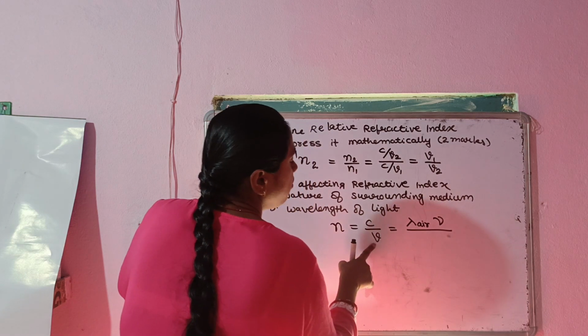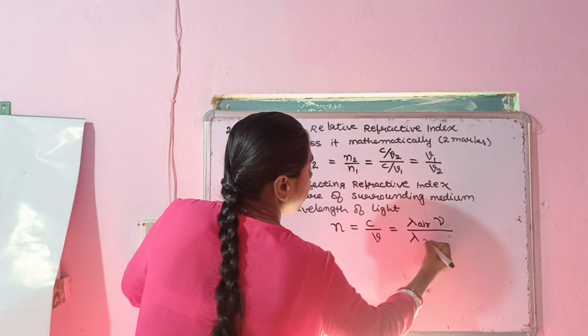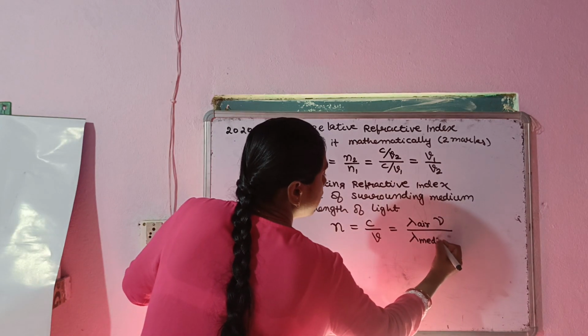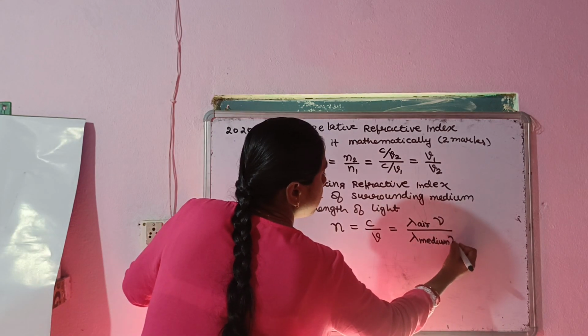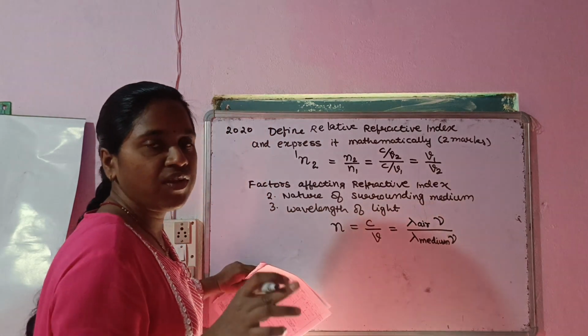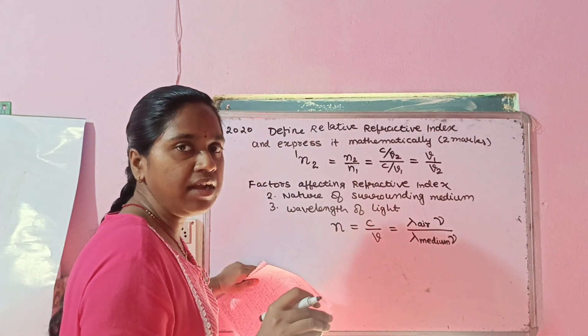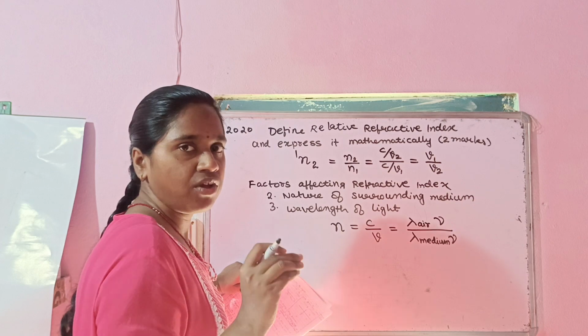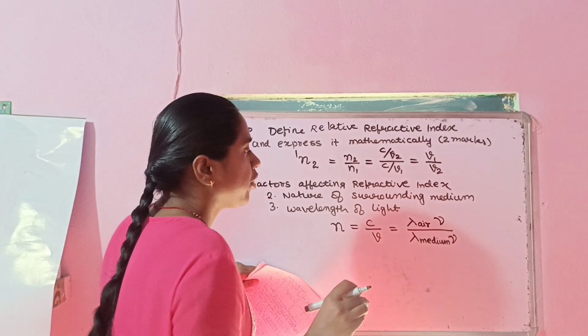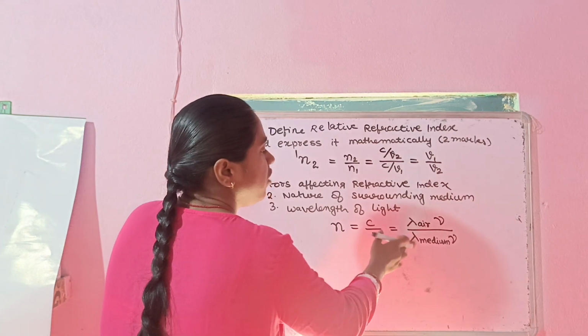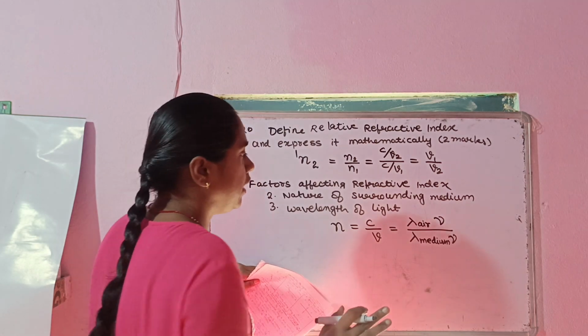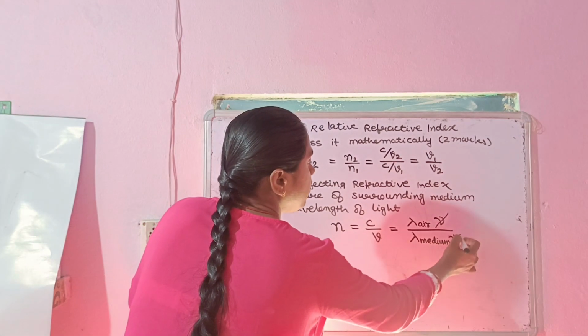Similarly, the speed of light in medium can be written as the wavelength of light in medium multiplied by frequency. Now, frequency doesn't get changed. Frequency is the property of the source of light. That's why it doesn't get changed for any medium. But wavelength will get changed according to the different medium. So from here, frequency will get cancelled.